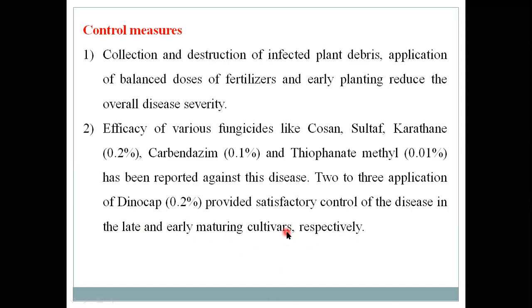Okay, so this is today's lecture. In today's lecture we studied the powdery mildew disease. So keep in your mind the information regarding the powdery mildew pathogens.